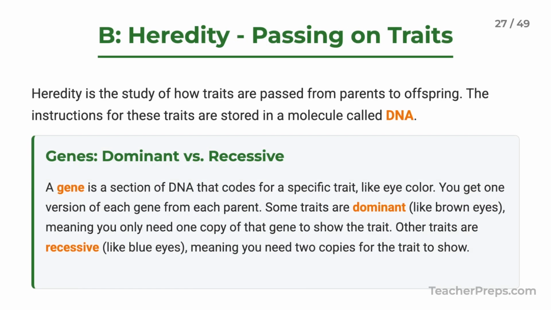And how are traits passed down? Through heredity. The instructions are stored in a molecule called DNA. Sections of DNA are called genes, and some genes are dominant while others are recessive.